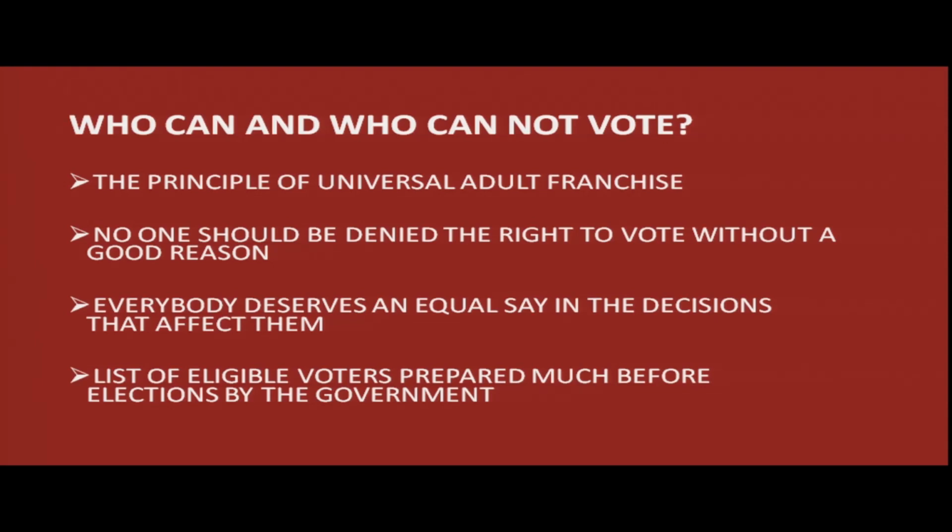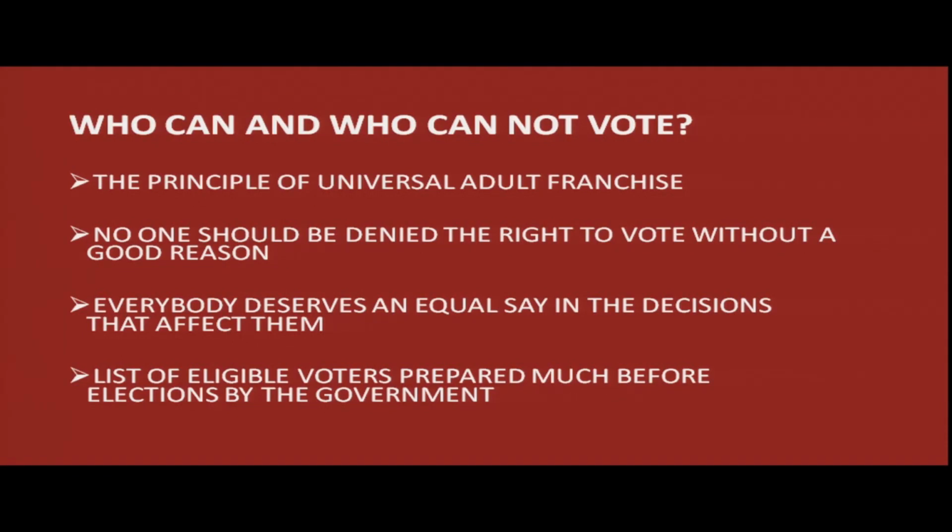Of course, there are exceptions, like people of unsound mind and criminals, who may not be allowed to vote under special circumstances. Everybody deserves an equal say in the decisions that affect them. Therefore, everybody needs to be given the right to vote.